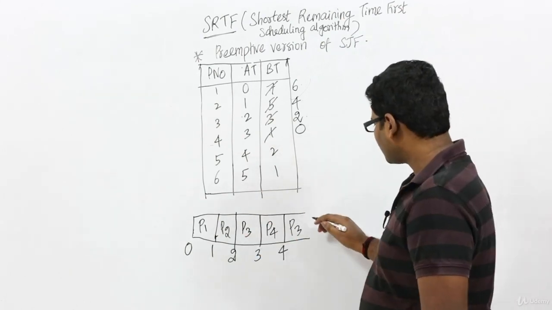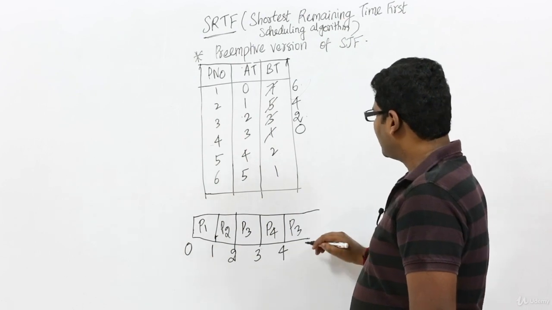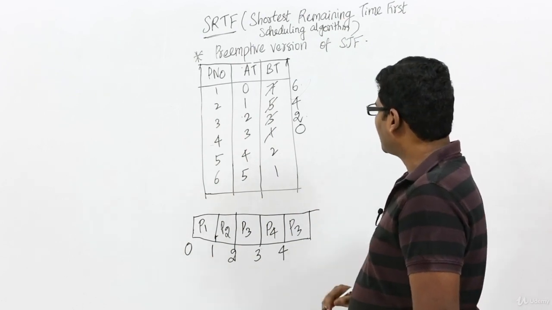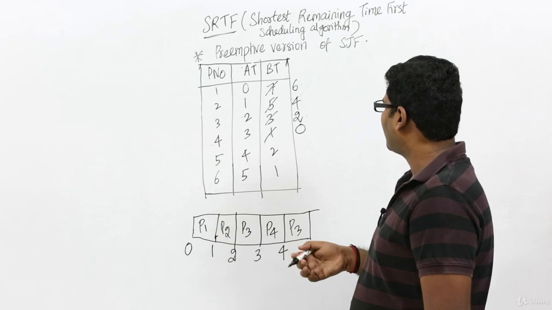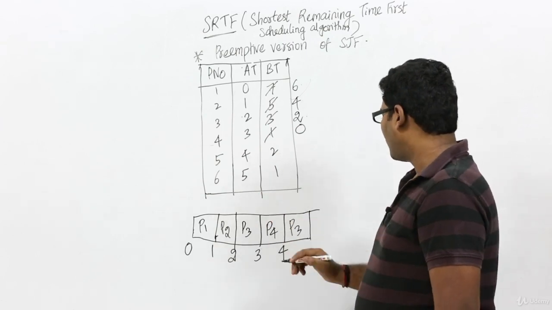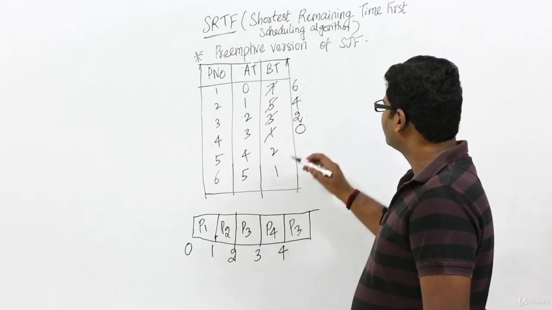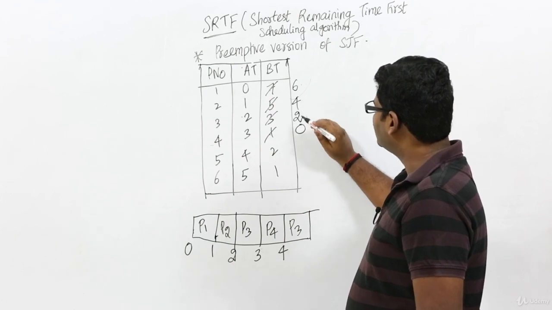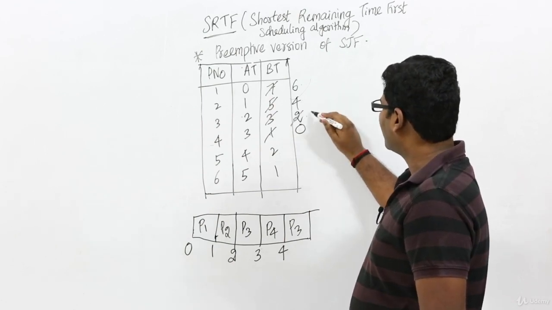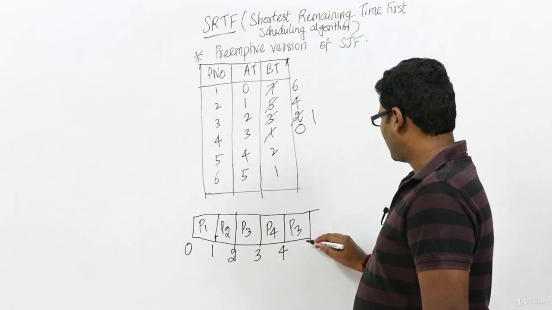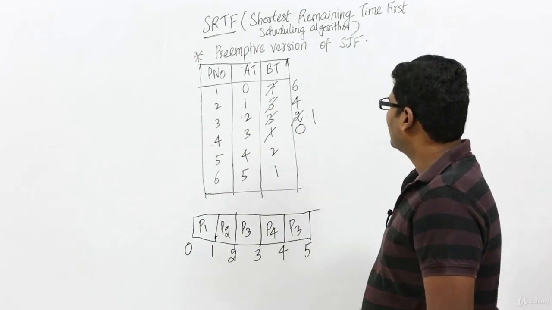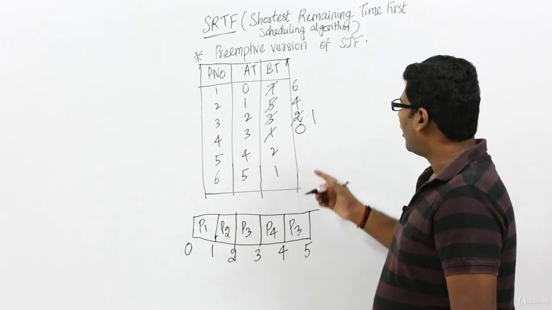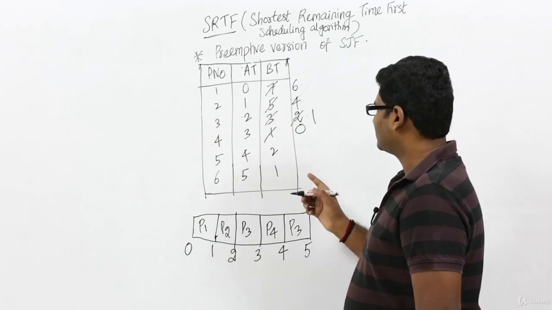Fine. Let us assume we have started with process P3, and in case it continues till 5, what will happen? P6 would have arrived, and it should have executed for one time unit. So let us assume it is P5. Now every process has arrived.